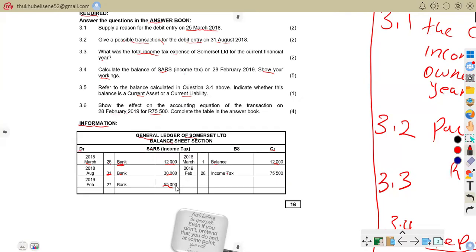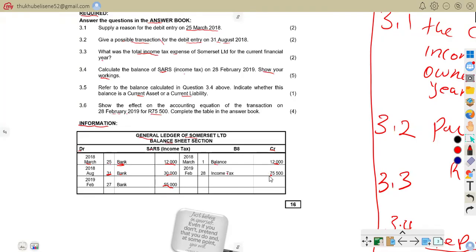So why did we pay this much, 55,000? It's because the company does not wait until year end to pay tax. They pay provisional tax during the year. The first provisional payment is usually at the end of August. The second provisional payment is usually at the end of February. So these payments are based on estimated profit at that time. So the final tax is not yet known. The payments are based on estimation.